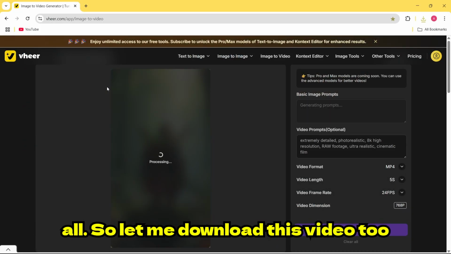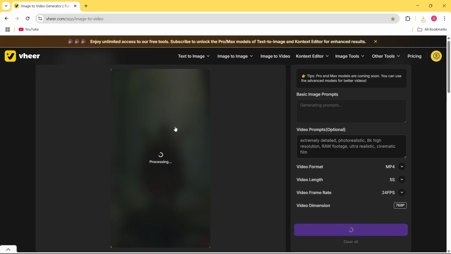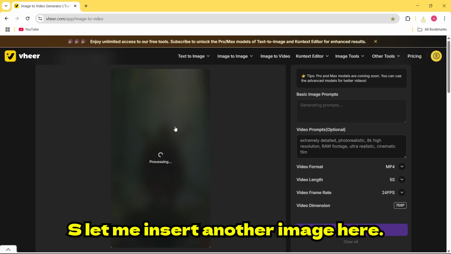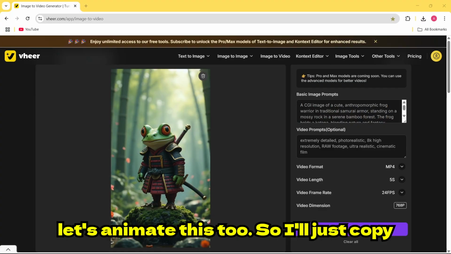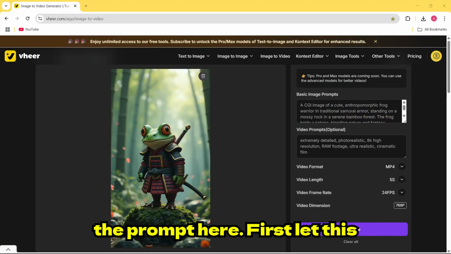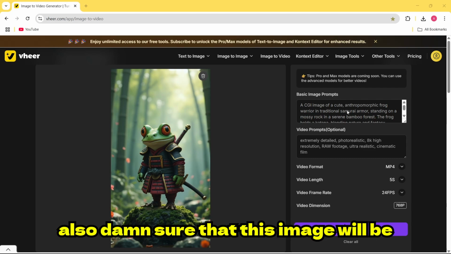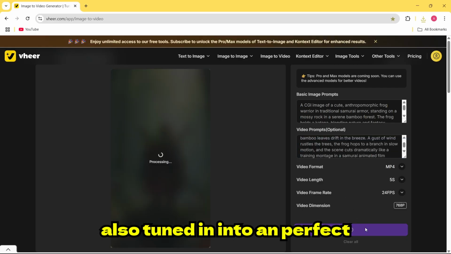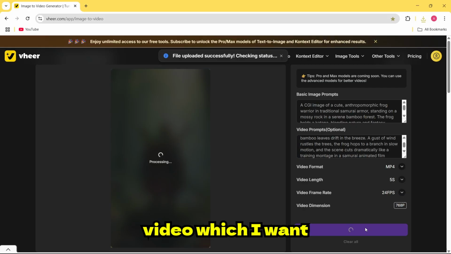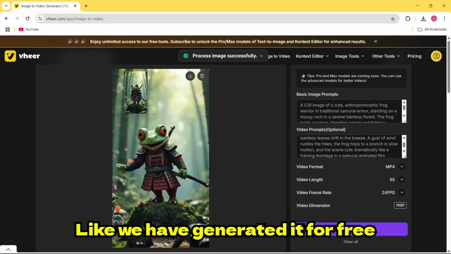Well, that doesn't matter at all. So let me download this video too, and I'll try one more video. Let me insert another image here, which was of this frog, and let's animate this too. I'll just copy the prompt here. First, let this image process, and I'm damn sure that this image will also be turned into the perfect video which I want. Yes, just look at this video, right? We have generated it for free, and that's awesome.